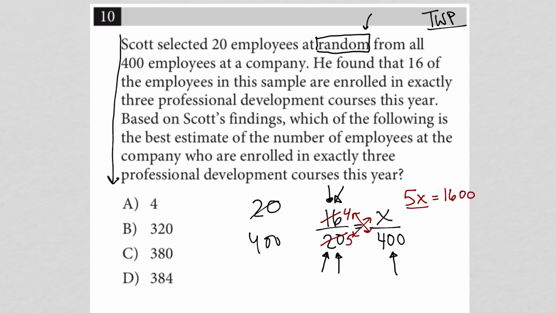1600. If I divide both sides by 5, I can go to my handheld calculator here. You can use decimals, of course, but I'm going to just use my handheld calculator off to the side and say 1600 divided by 5, which is 320. So x is equal to 320, and therefore our answer is choice B.